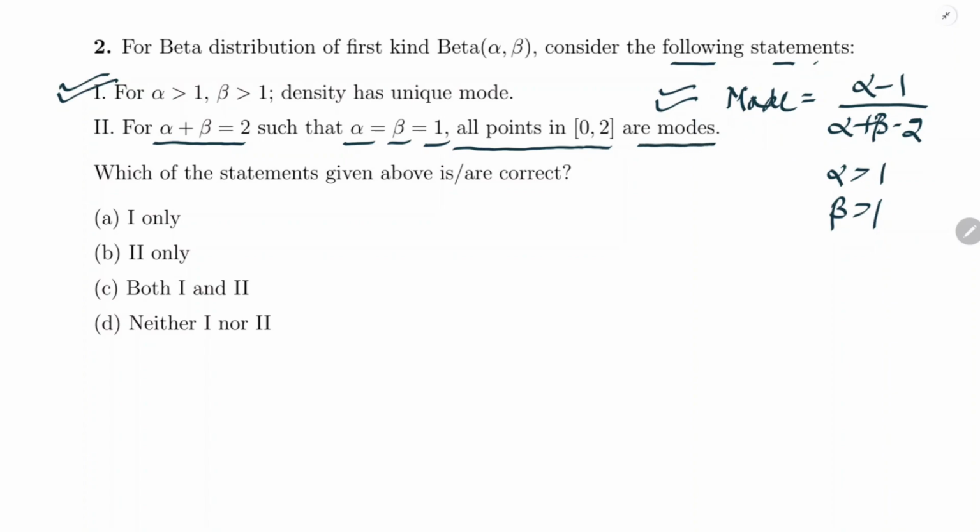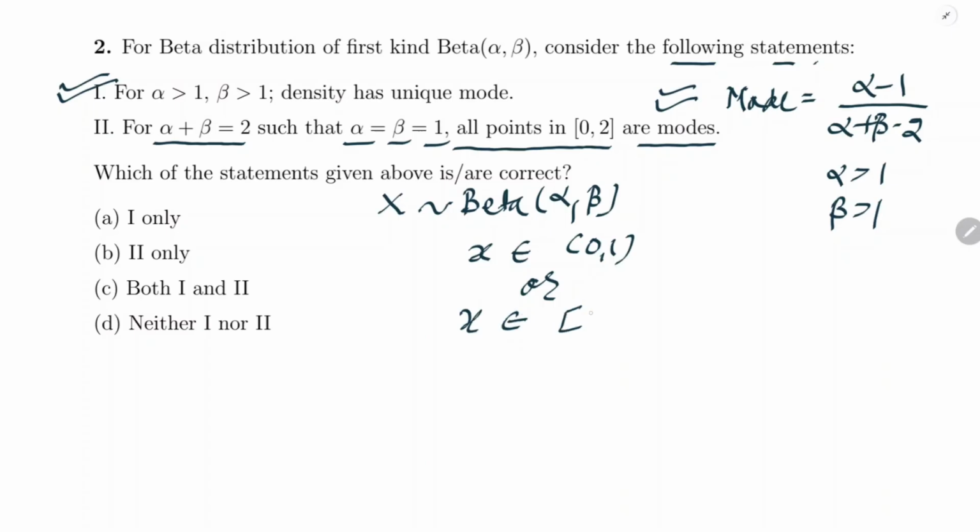Now we saw in the previous question that when defining the random variable x which follows beta distribution with parameter alpha and beta, the range of x is either open interval 0 to 1 or closed interval 0 to 1.